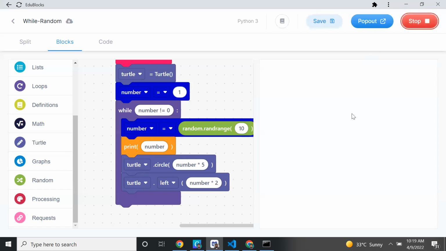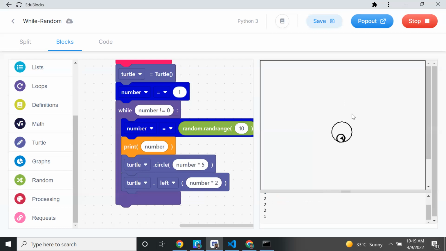So let me run again. So now see, randomly it is drawing circles. You got it? So it is not the same size. Sometimes bigger, sometimes smaller. So randomly I'm getting different shapes here. So this is called random. We can generate the circle. So now the while loop concept is completed.